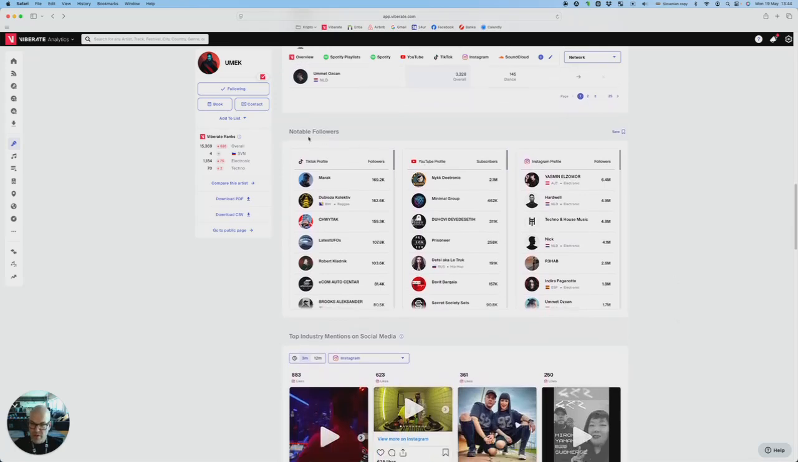Moving down, you have the notable followers. This is on TikTok, YouTube, and Instagram. And here it's important to point out that those are not necessarily artists. Those could be any influencers or actors or anyone with a notable follower base. In case this is an artist, we will of course match their profile. So here on Instagram, you can see that Hardwell is following Umek on Instagram, and that's why we linked his profile here. So if you want to know more about Hardwell, you just click here.